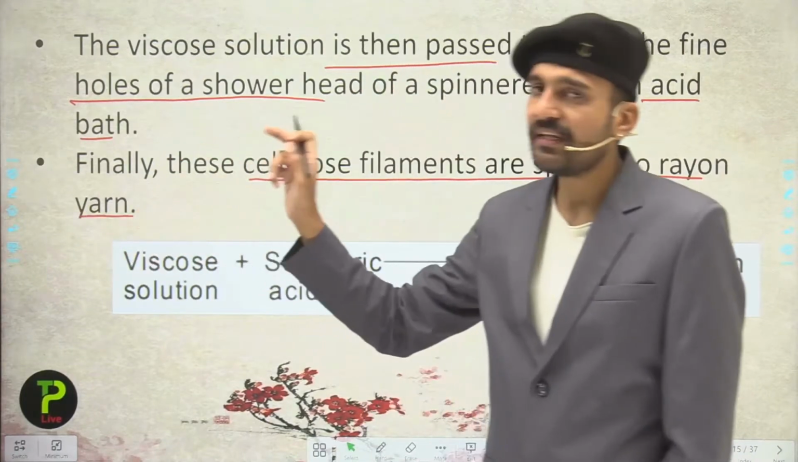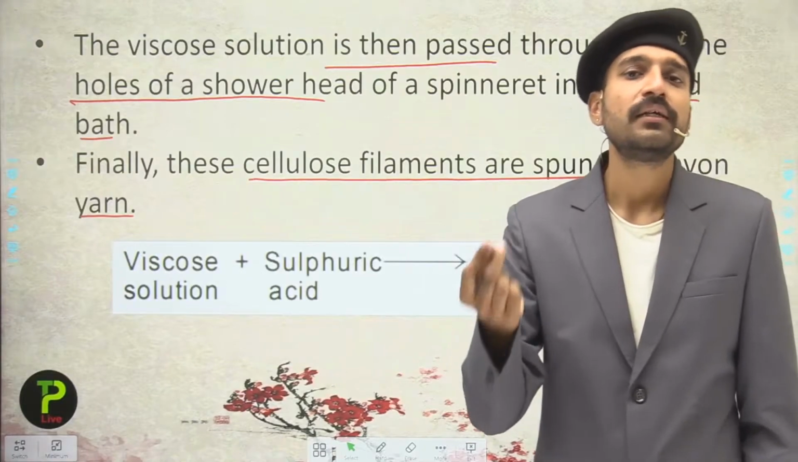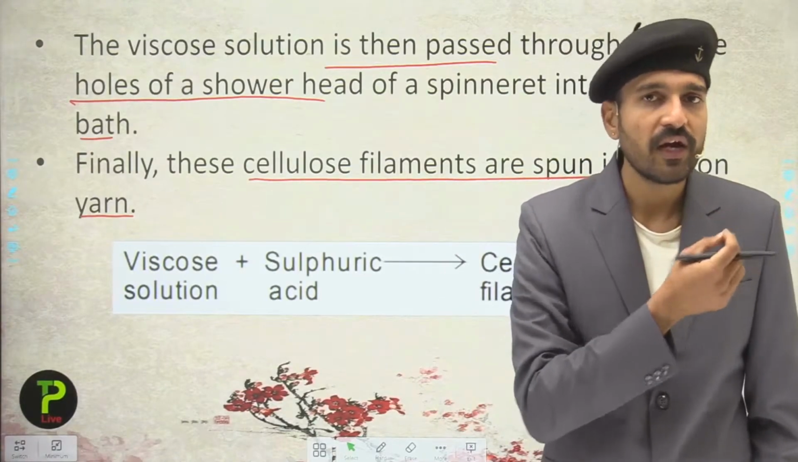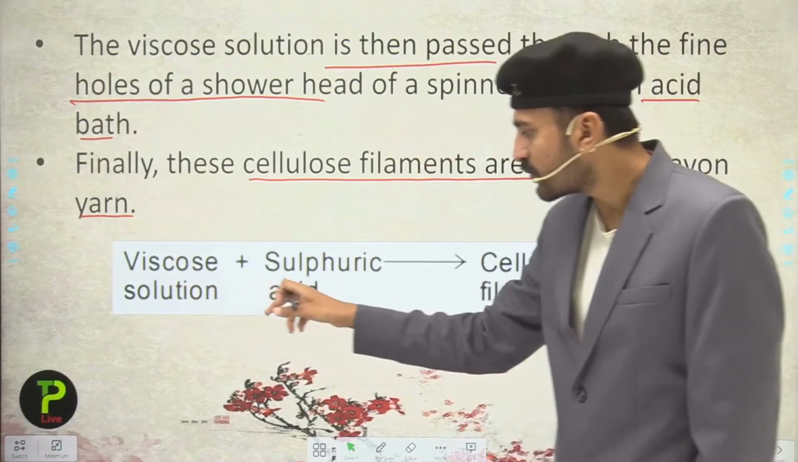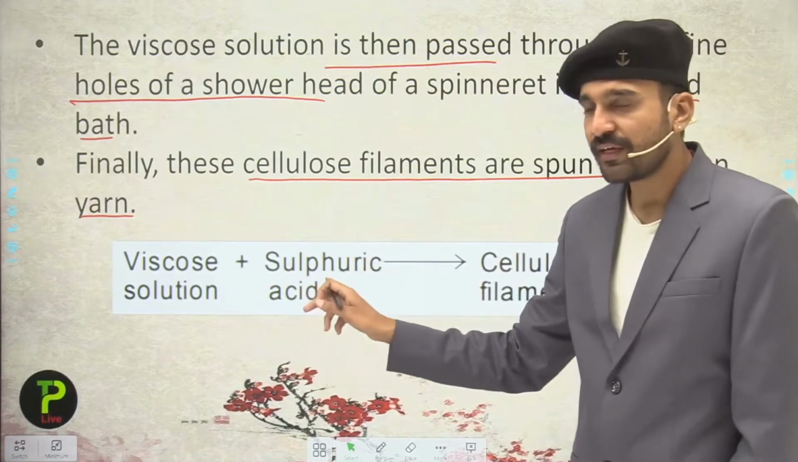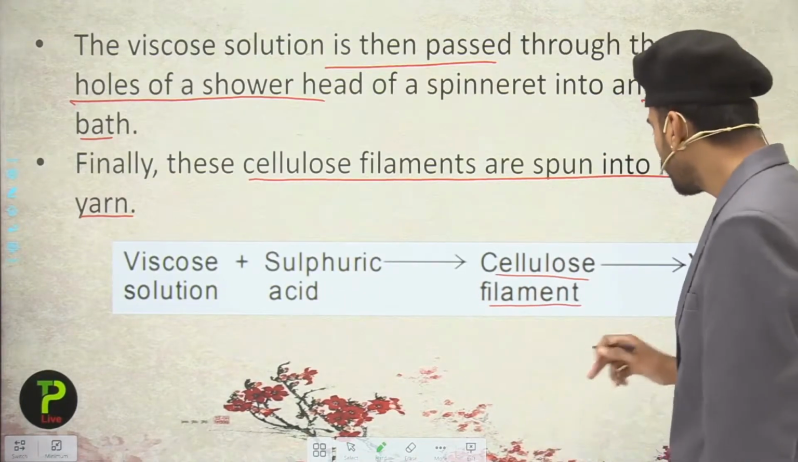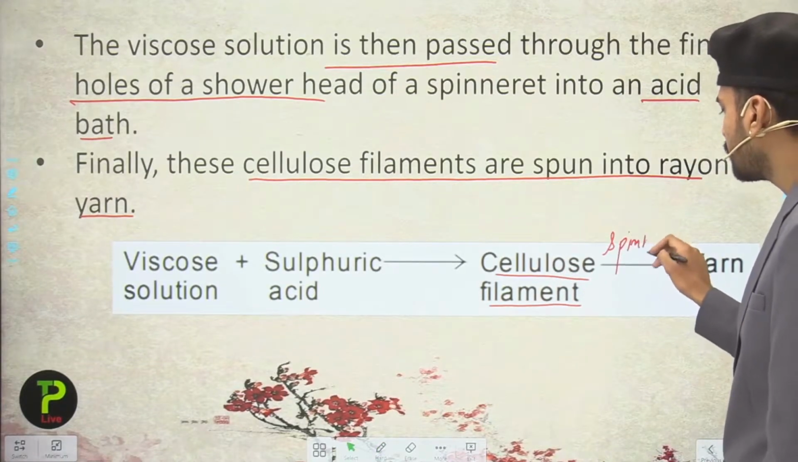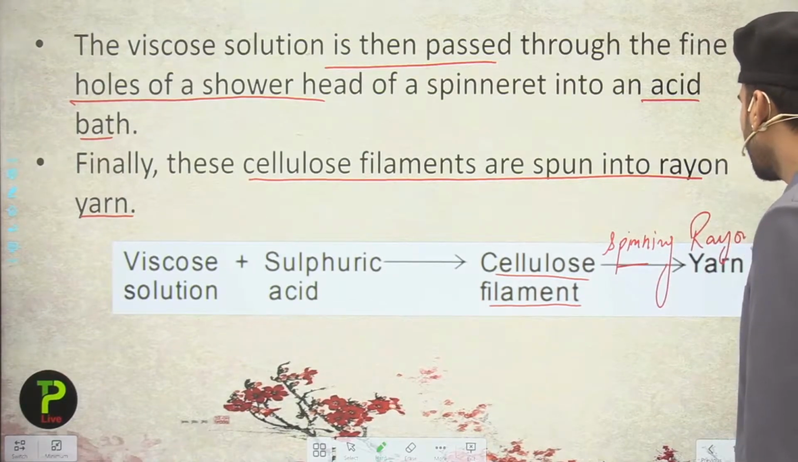We are going to see in the video how from the wood pulp we make the rayon fibers, and from the rayon fibers the rayon yarn is made. Now this is the final step: the viscose solution is passed through the acid bath which contains sulfuric acid. It is going to make the cellulose filament, and from the cellulose filament, by the process of spinning, we are going to make what? We are going to make the rayon yarn.